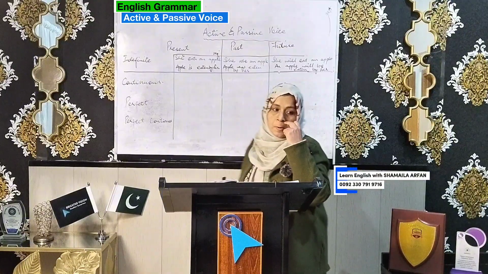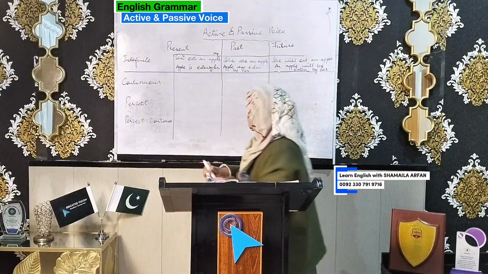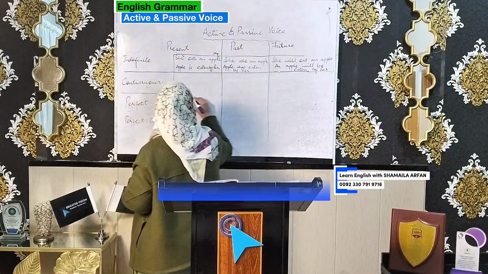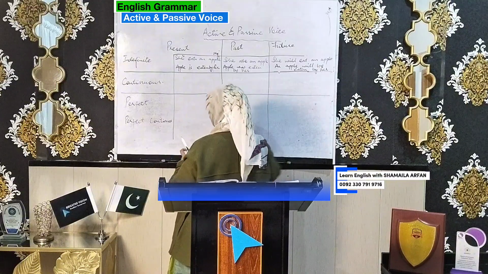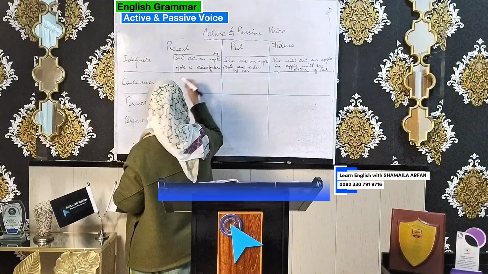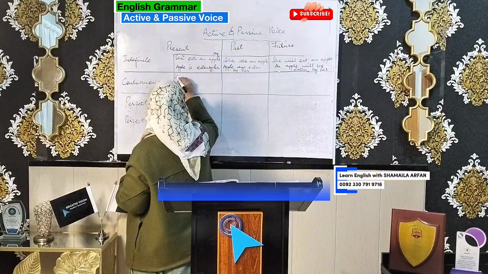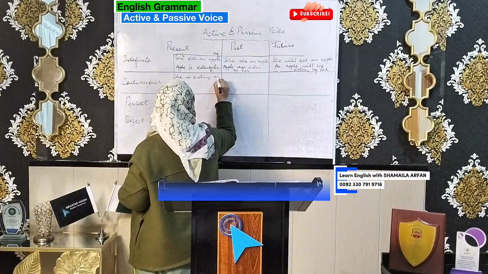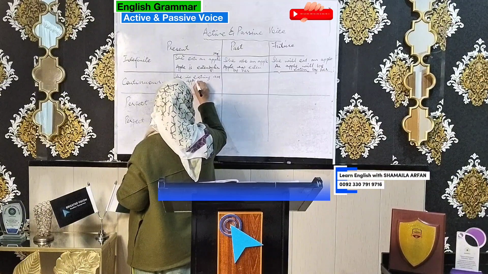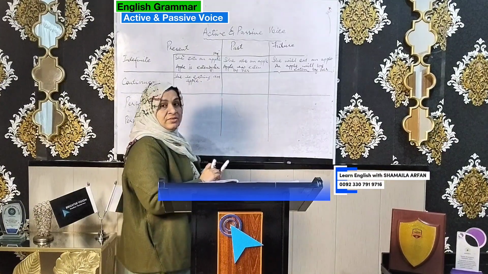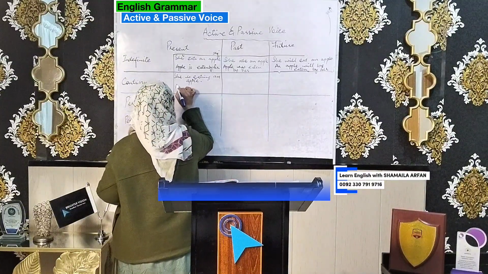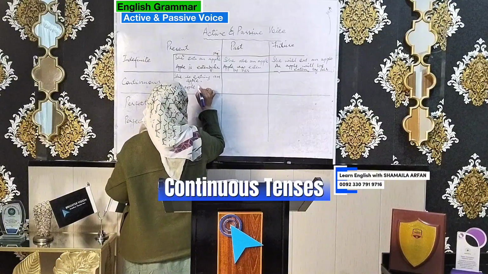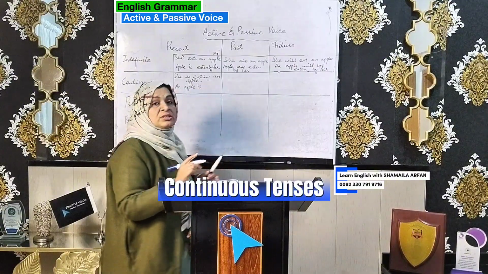Clear till now? Any question? No. Okay, good. Right. Moving forward. Now it's the turn of continuous tense. Let's make the same sentence into continuous rather than changing the sentence. The sentence is she eats an apple. Now when it's continuous it will be she is eating an apple. Now this is your active form. And what will be the passive form? An apple. Now it has become the subject, the doer. An apple is.